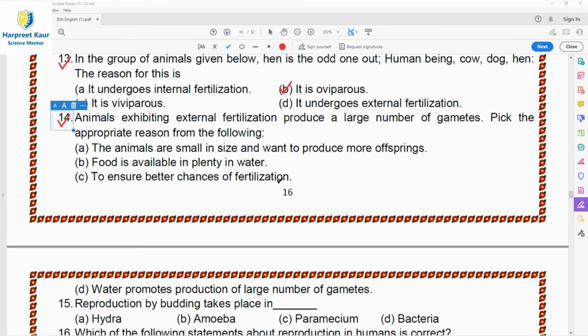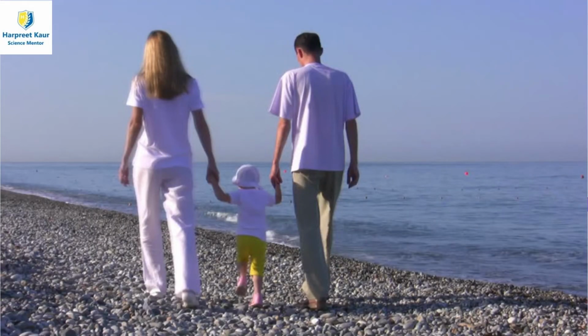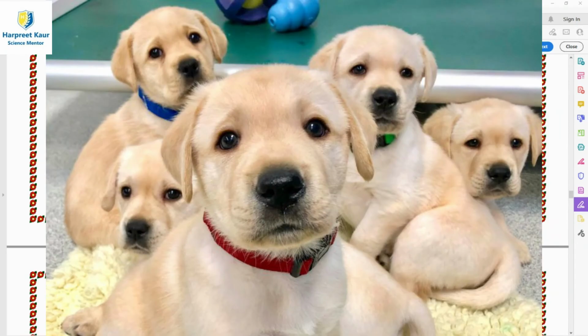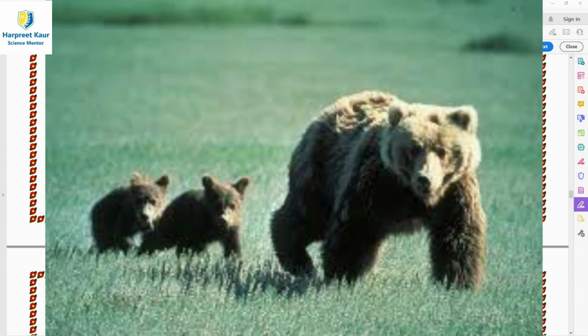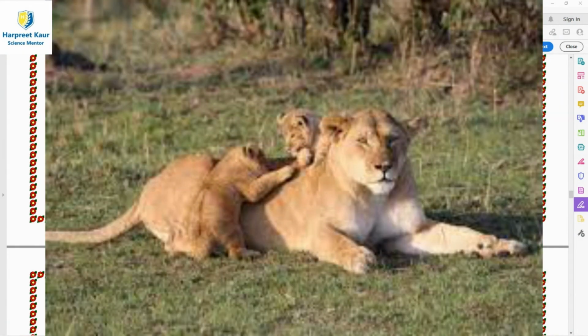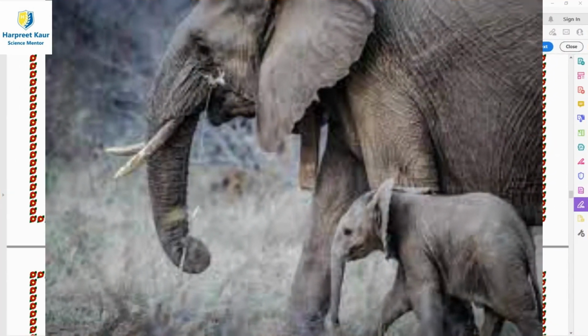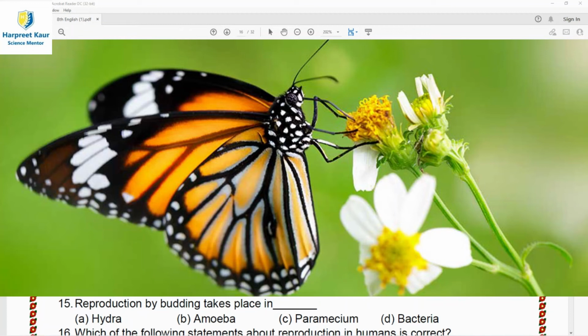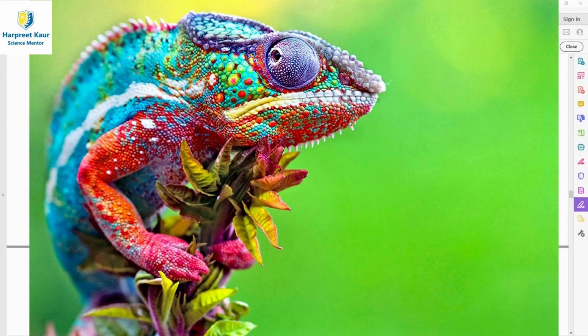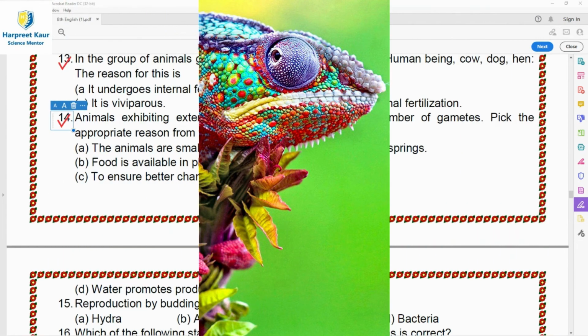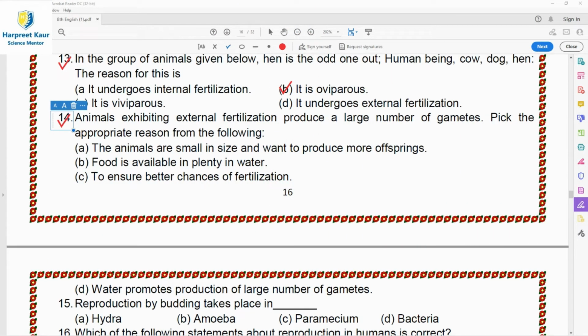It takes place in a very large number of animals like humans, cows, dogs, cats, tigers, rabbits, deer, lions, etc. Also in insects such as silk moth, housefly, butterfly, and reptiles like lizards, snakes, and crocodiles. In all these animals, the fertilization occurs inside the body of the female animal.